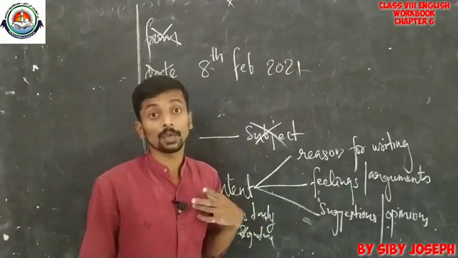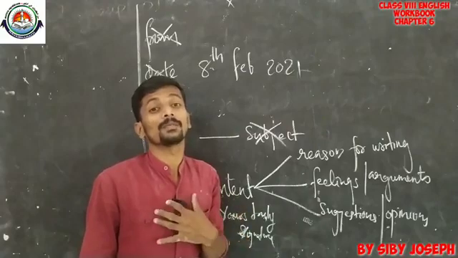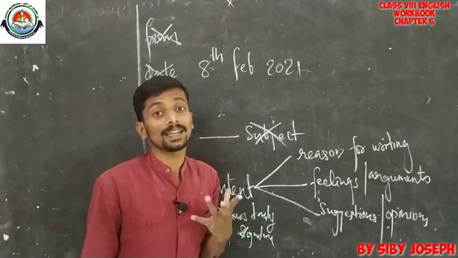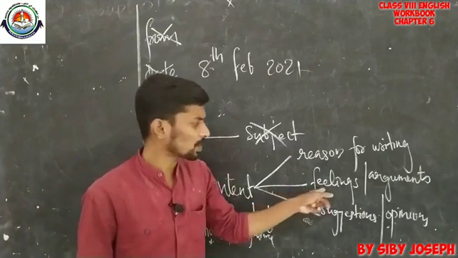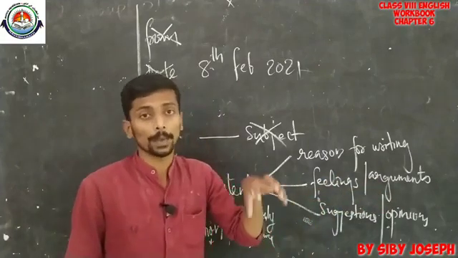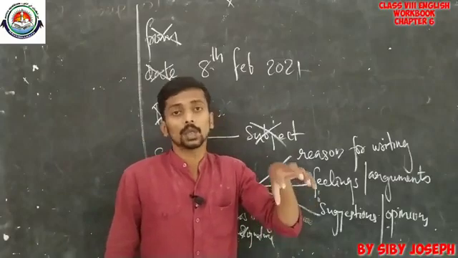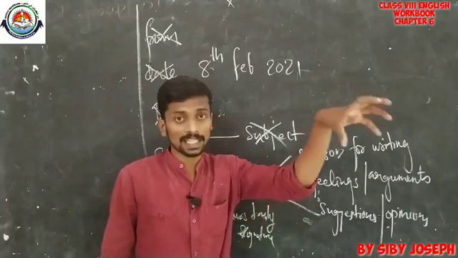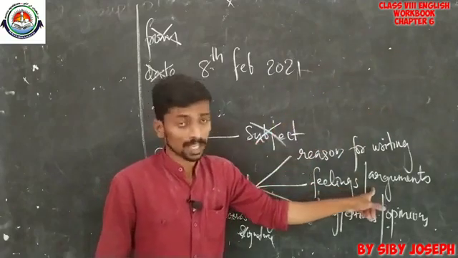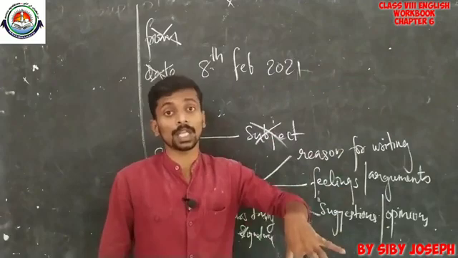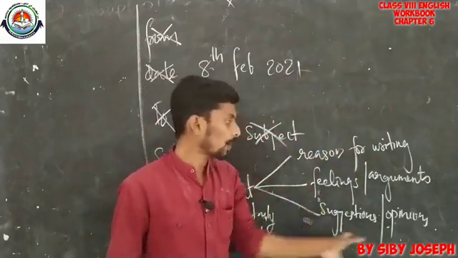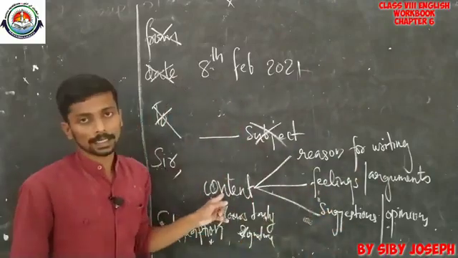Then feelings and arguments, your feelings. You can say that I am very upset to realize the conditions of farmers. In that way you can express your feelings, and then you have to express your arguments also. I am strongly of the opinion that excessive use of pesticides will definitely affect them regarding cultivation and all other things. So in that way you can express your arguments. Then suggestions and opinions: what you think as suggestions and your own opinions to overcome the problem. In that way you have to bring all these points in the content area.